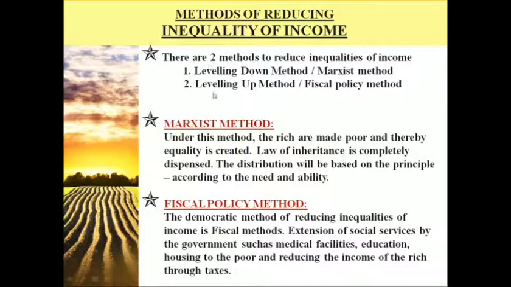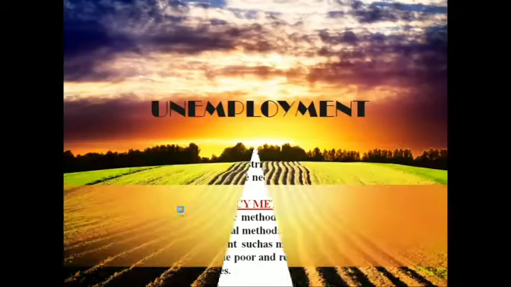And the next method, the leveling up method, is also called the fiscal policy method, wherein we are going to increase the taxes to be collected from the rich, and such taxes are to be widely used in order to provide facilities for the weaker sections of the society. So this is how we could actually reduce inequality of income.